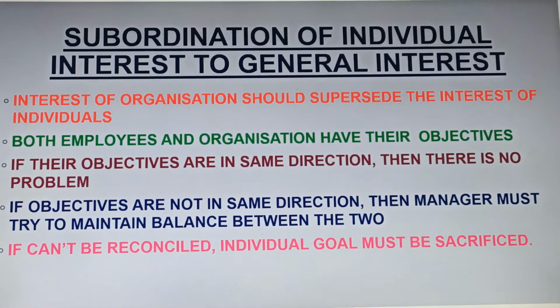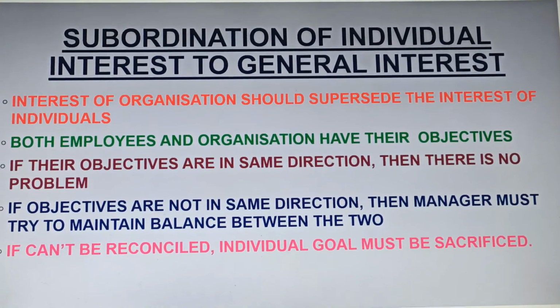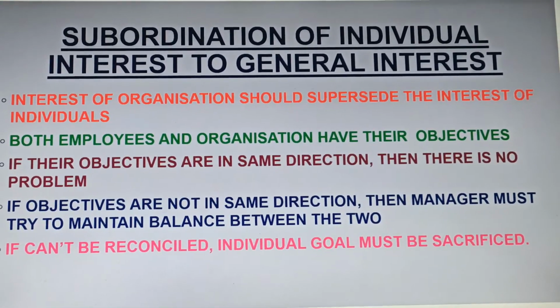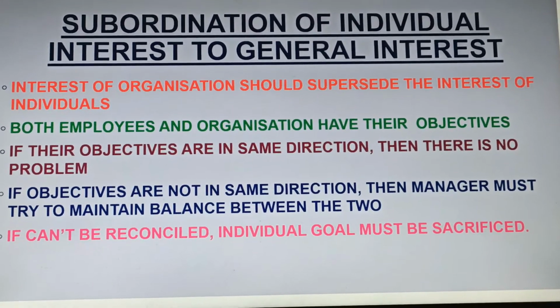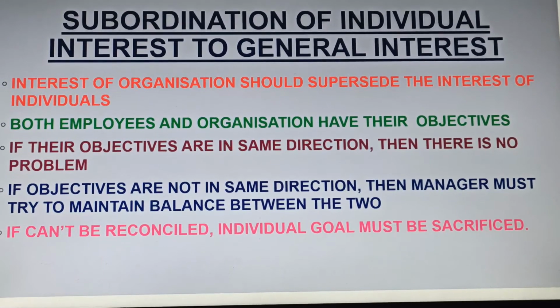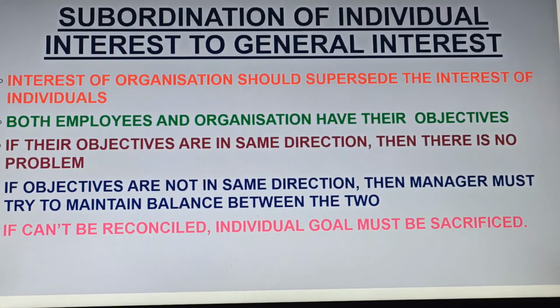First of all, he should try to maintain balance. If possible, with his efforts, he should achieve the organizational goal as well as the individual goal. But if he cannot maintain a balance between the two, the individual goal must be sacrificed.